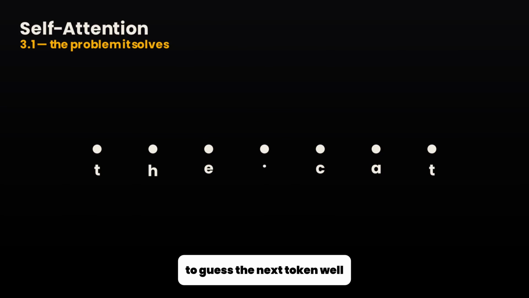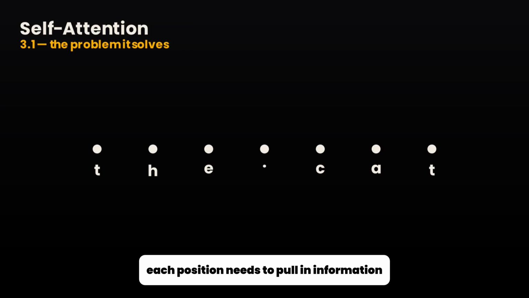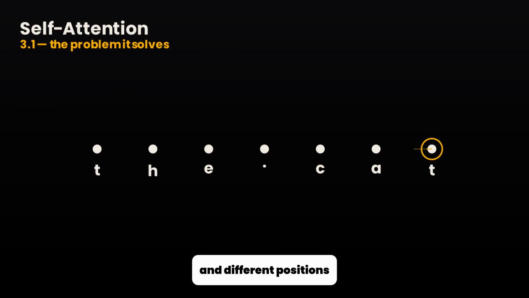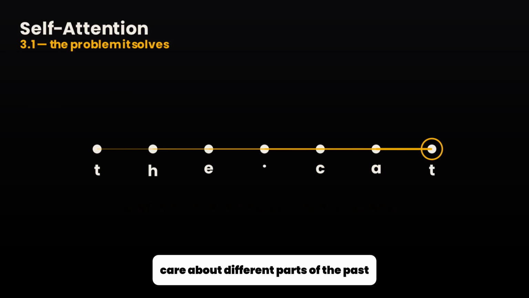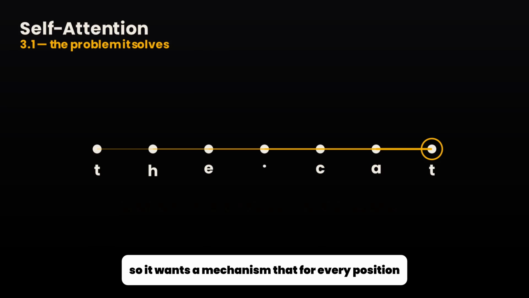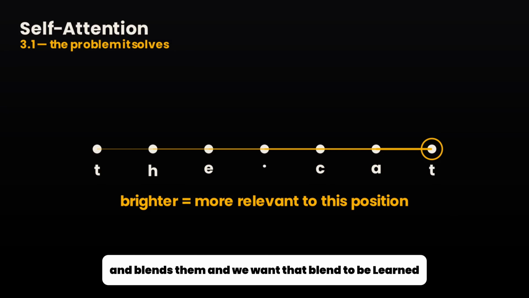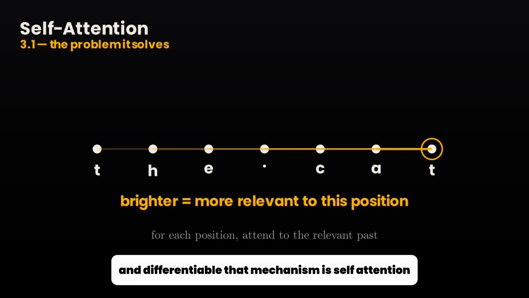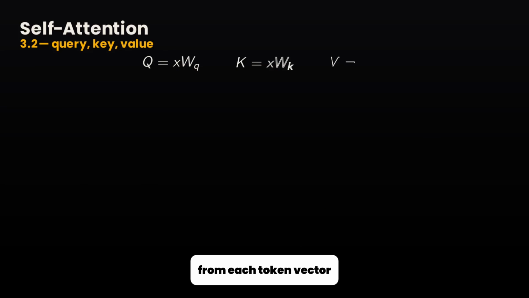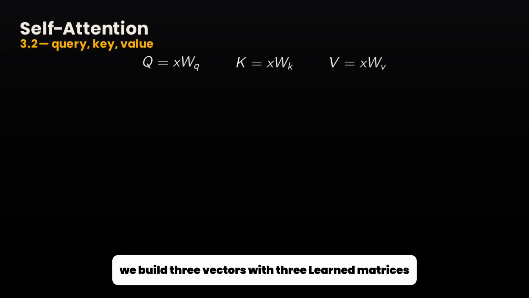To guess the next token well, each position needs to pull in information from the earlier tokens that actually matter to it, and different positions care about different parts of the past. So we want a mechanism that for every position looks back, decides how relevant each earlier token is, and blends them. And we want that blend to be learned and differentiable. That mechanism is self-attention. From each token vector, we build 3 vectors with 3 learned matrices, and we call them the query, the key, and the value.